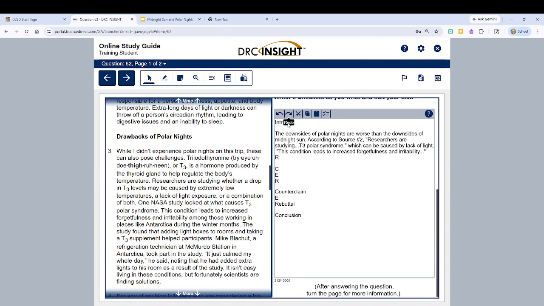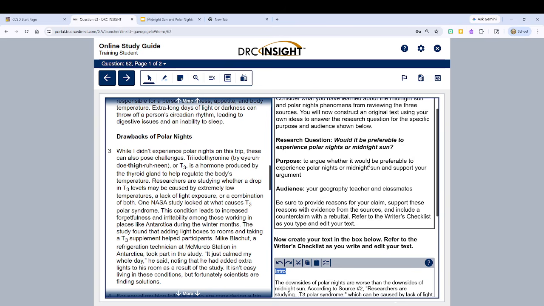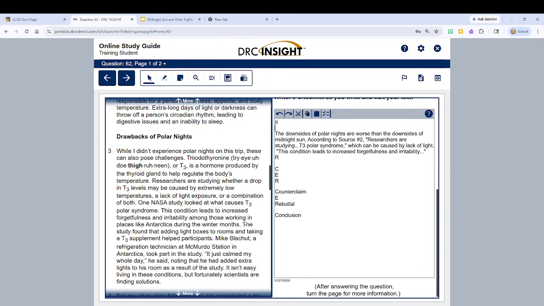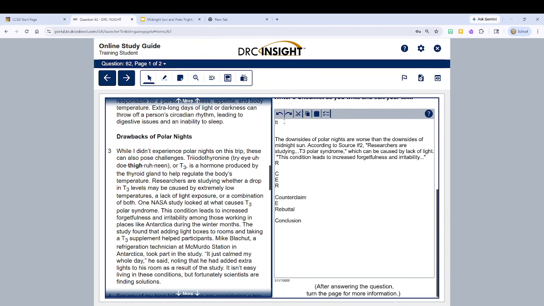All right, if we wanted to, we could go up here and start building our thesis statement by answering the big question. So the big question is, would it be preferable to experience polar nights or midnight sun? I'm going to start with words from the question. I'm hitting enter so that I separate out my intro from my body paragraphs.